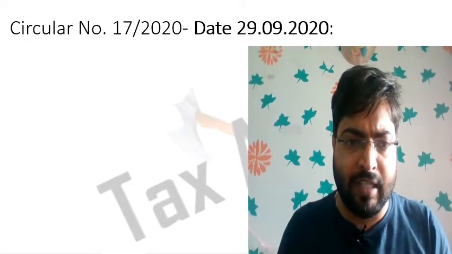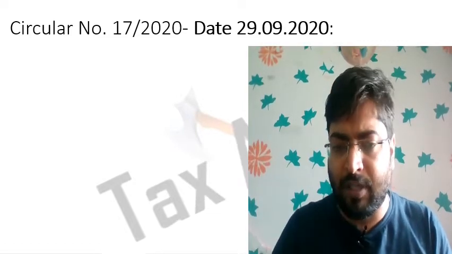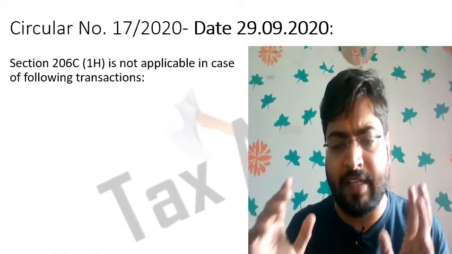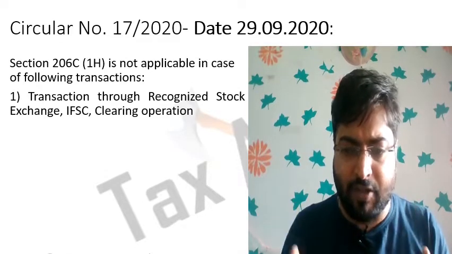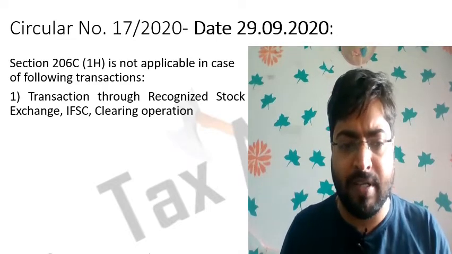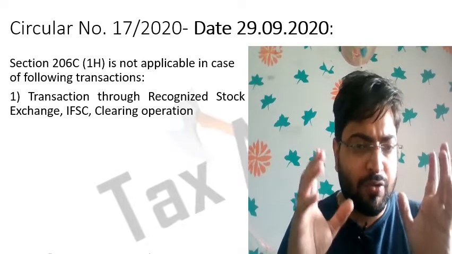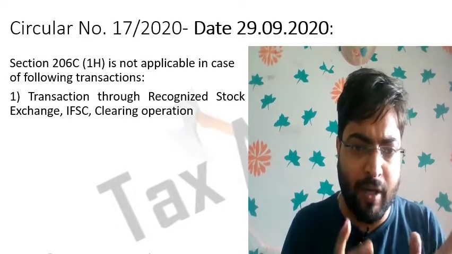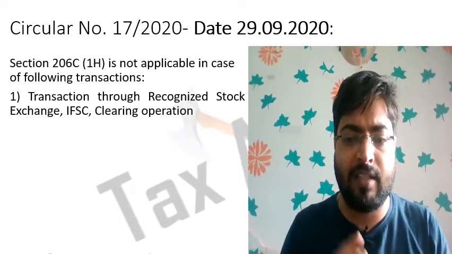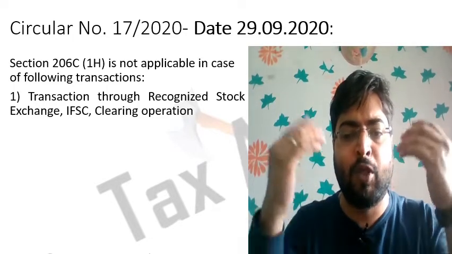There was Circular number 17 of 2020 dated 29th September 2020. Section 206C(1H) is not applicable in case of the following transactions. Those transactions which are carried out through a recognized stock exchange, IFSC, clearing corporation. Here IFSC means International Financial Services Centre, which is in Gujarat. So the transactions carried out through a stock exchange, clearing corporation, IFSC are not covered under section 206C(1H). TCS will not be applicable in spite of the purchase being above rupees 50 lakh.